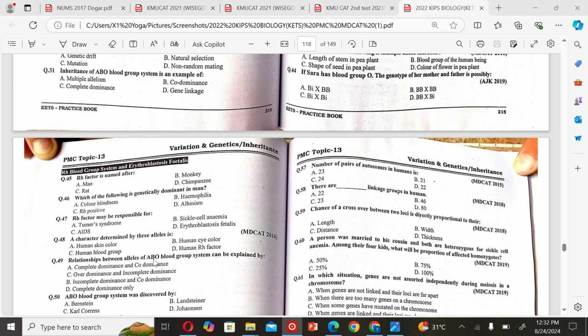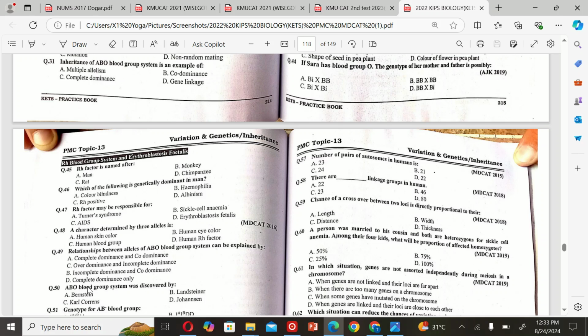The next MCQ is: relationship between alleles of ABO blood group system can be explained by A. Complete dominance and codominance, B. Over-dominance and incomplete dominance, C. Incomplete dominance and codominance, and D. Complete dominance only. So the correct option is A. Complete dominance and codominance.